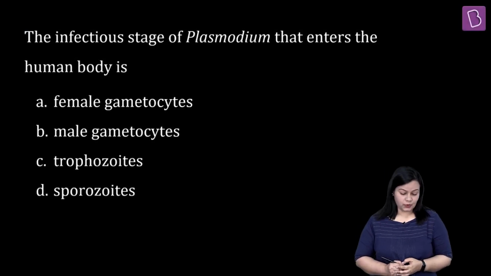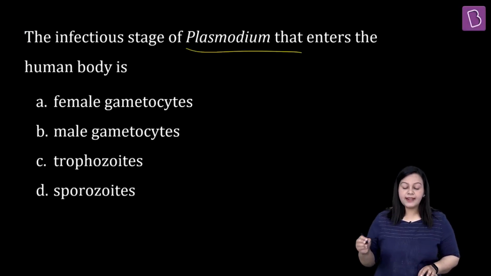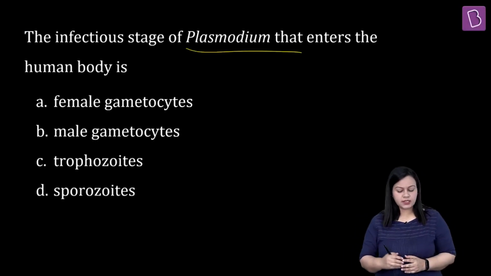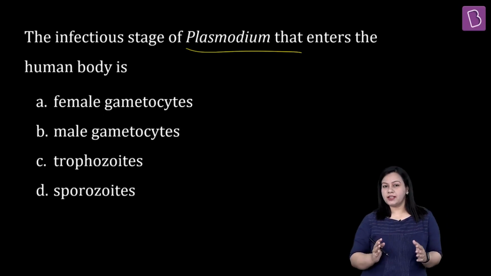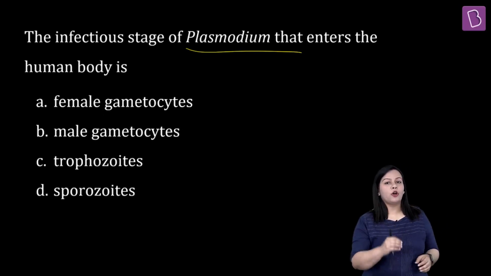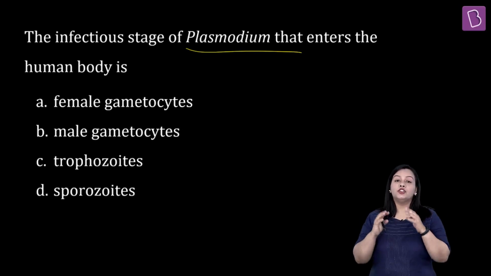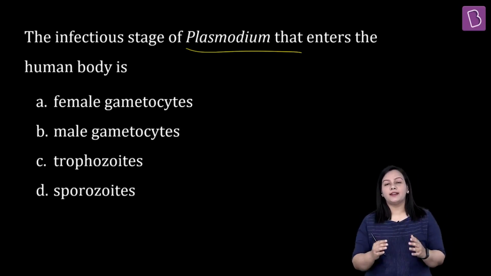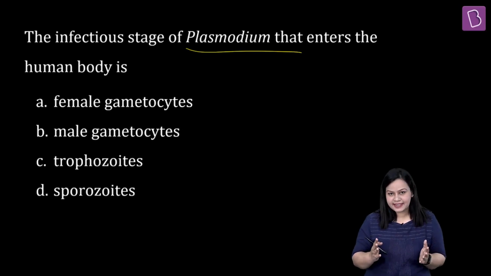Let us have a look at this question. The infectious stage of Plasmodium that enters the human body is which of the following? This question is quite straightforward, and it's a very important question from the chapter Human Health and Diseases. You have to know and understand the malarial parasite cycle, right?